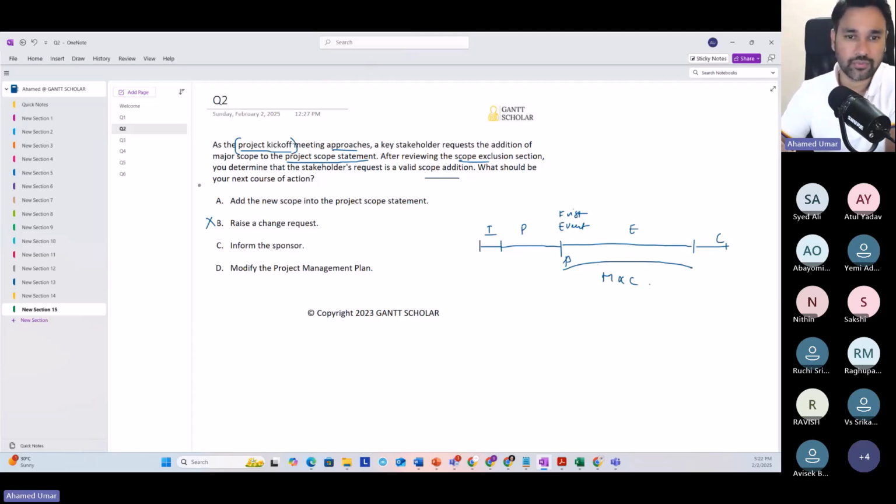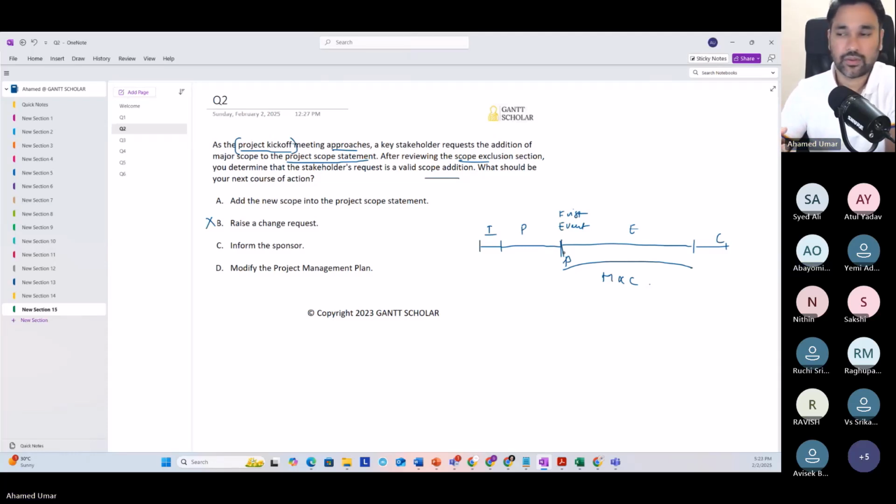But now you don't have to. Until we conduct the project kickoff meeting and start the execution, we don't have to follow the change management process, because throughout the planning stage, we will make many changes to existing documents. So you can eliminate option B.